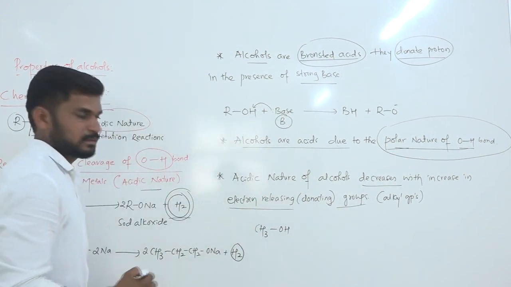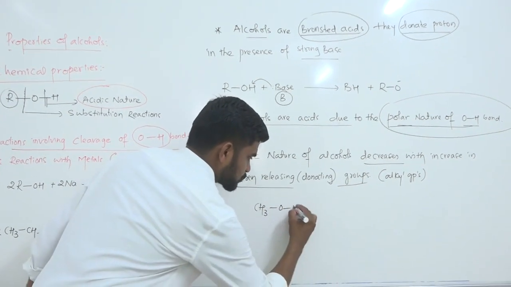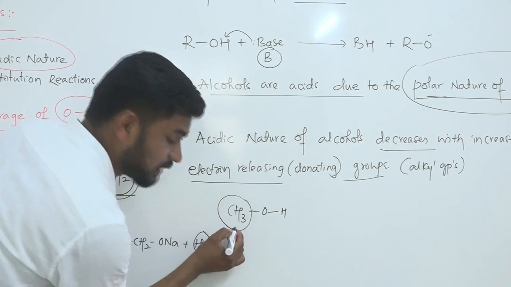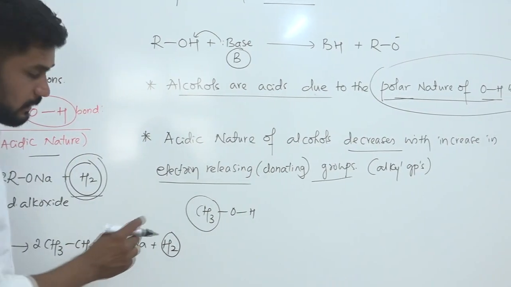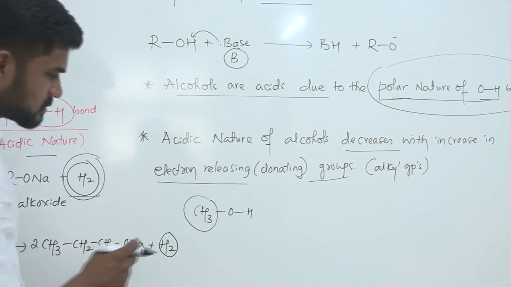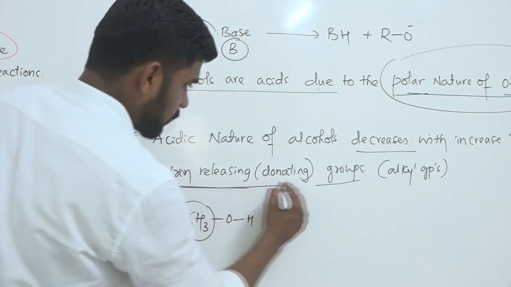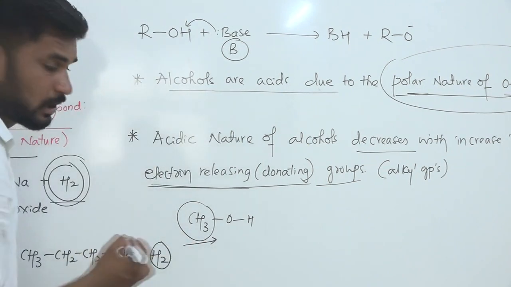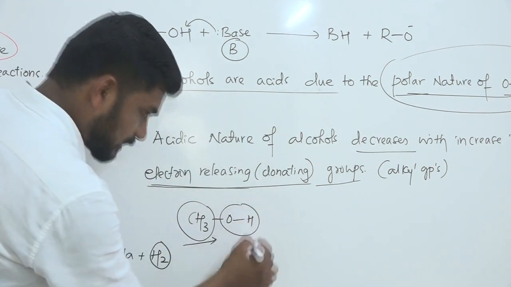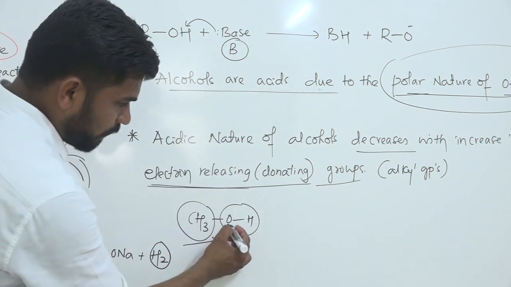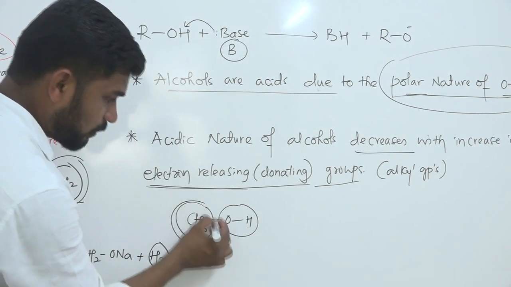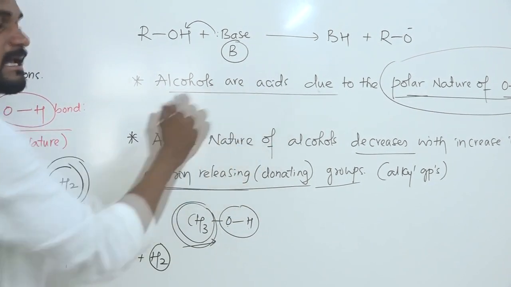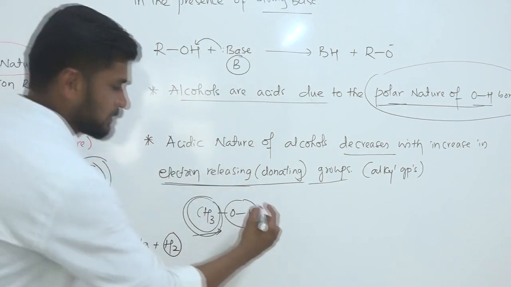CH3OH. So here, this alcohol consists of what kind of alkyl group? A methyl group. This is called an alkyl group. It is an electron donating group. So if this CH3 group donates electron density, the polar nature of the OH bond decreases, and with a decrease in the polar nature, the acidic strength automatically decreases. Right?